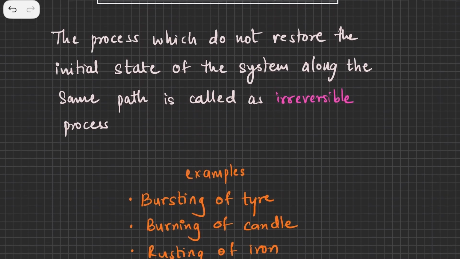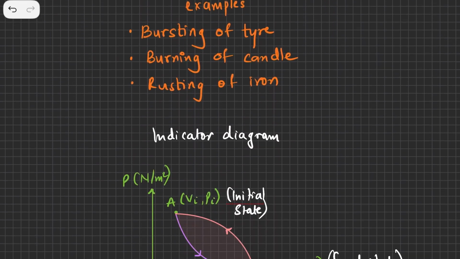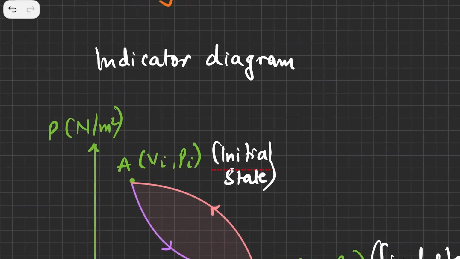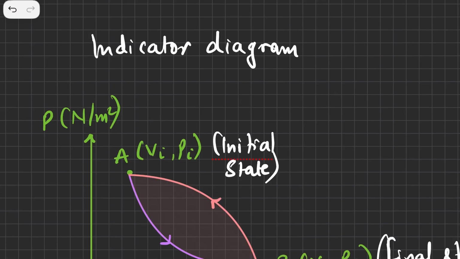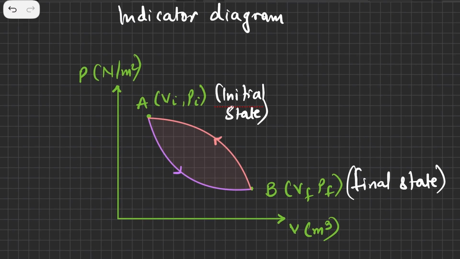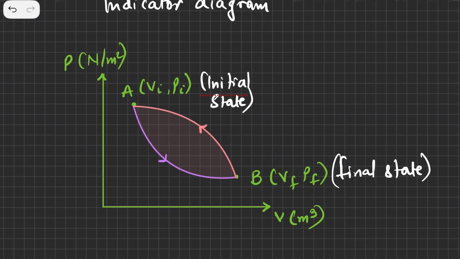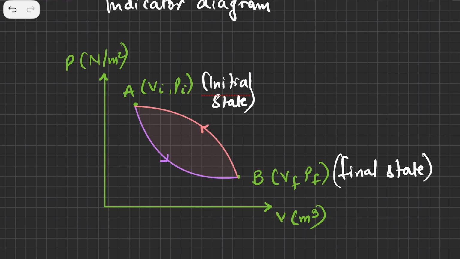Now every process has its own indicator diagram. An indicator diagram, as we discussed in the previous video, is nothing but the PV graph. The indicator diagram for an irreversible process is something like this. We have pressure on the y-axis and volume on the x-axis. The unit of volume is meter cube, and the pressure has an SI unit of Newton per meter square.